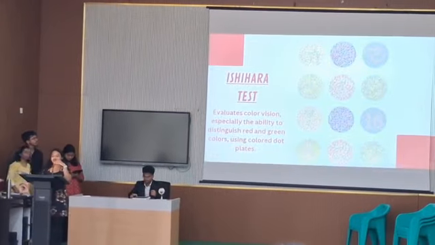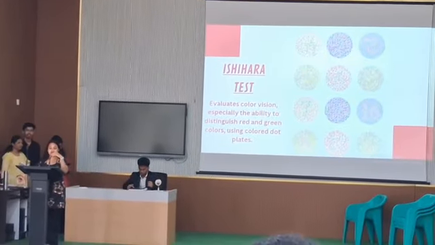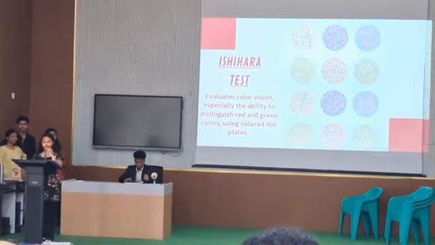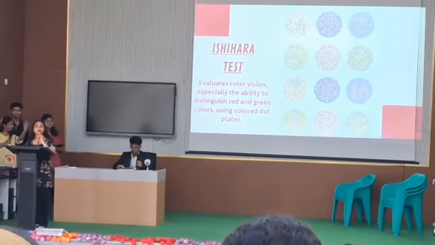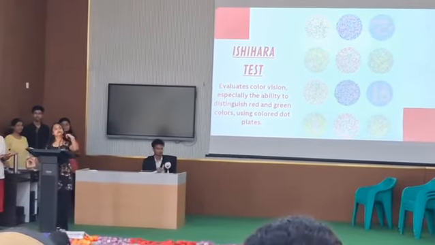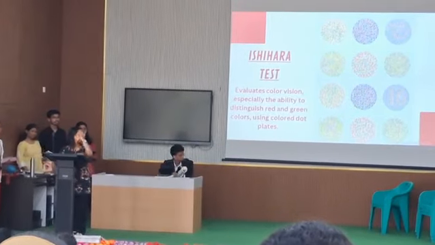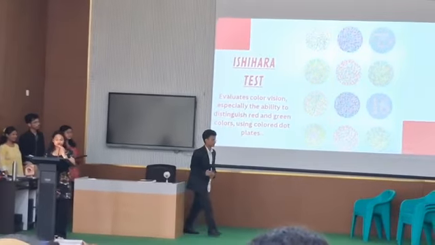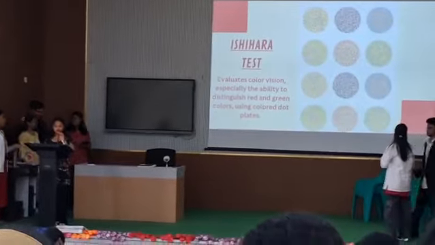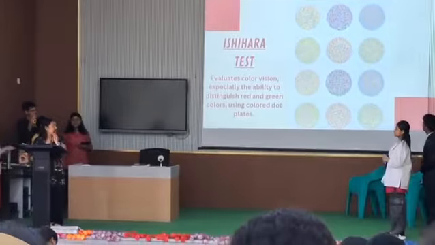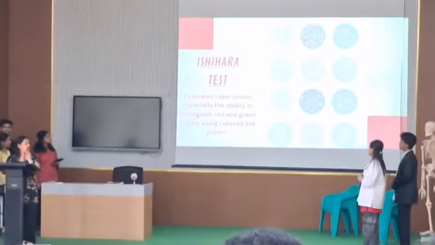Next off, we have a very fun but very important test, the Ishihara test. Does anyone else want to participate? Can you see the numbers in the circles?